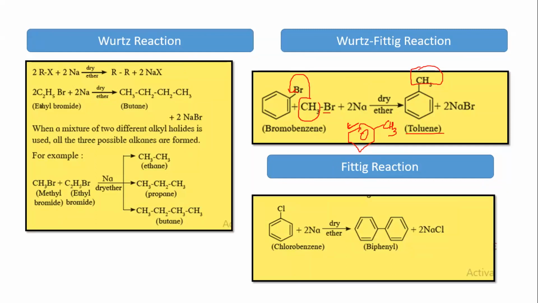Question goes this way. Out of these three name reactions, be careful with what I'm saying. Out of these three name reactions, does every name reaction give me, from reactant to product, the number of carbons getting doubled? True or false? In every name reaction which is being mentioned over here, does every name reaction give me double the number of carbons from reactant to product?